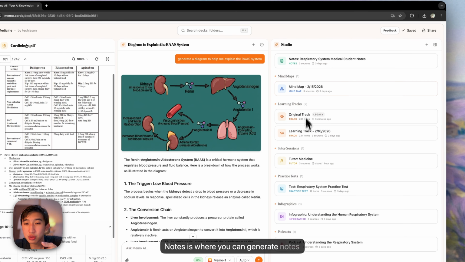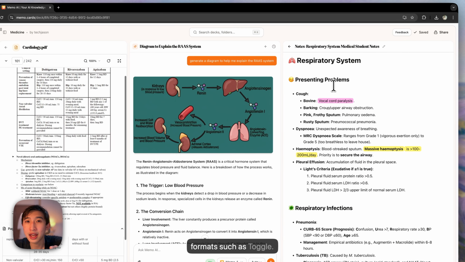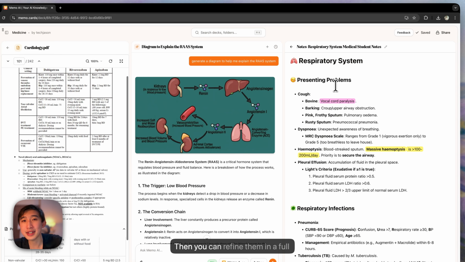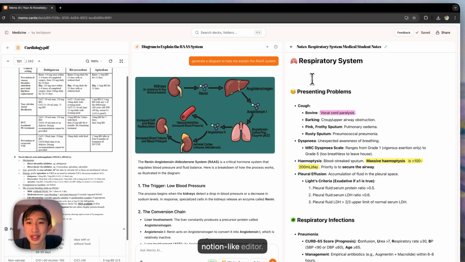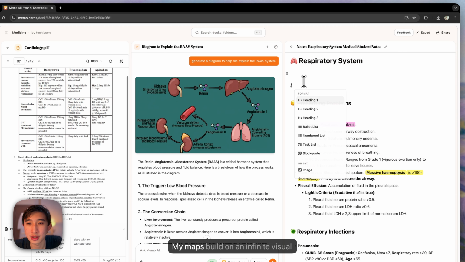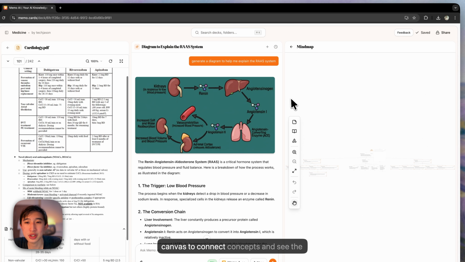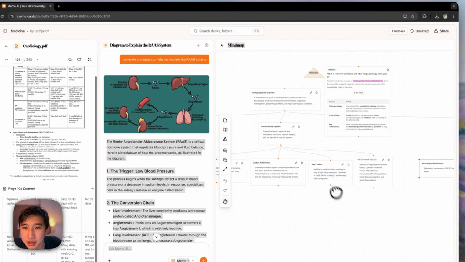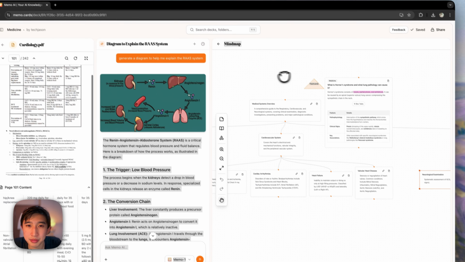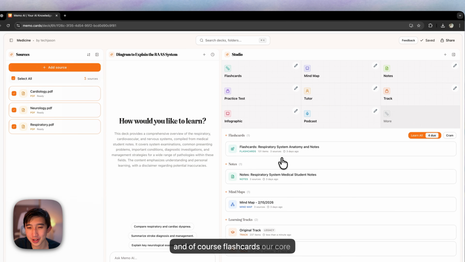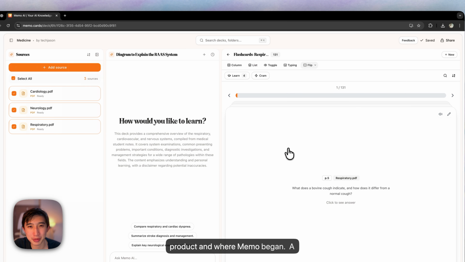Notes is where you can generate notes in formats such as Cornell and toggles. Then you can refine them in a full Notion-like editor. Mind maps build on an infinite visual canvas to connect concepts and see the bigger picture. And of course, flashcards, a core product and where Memo began.